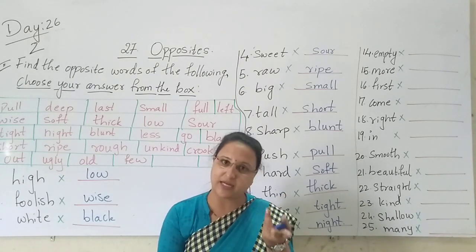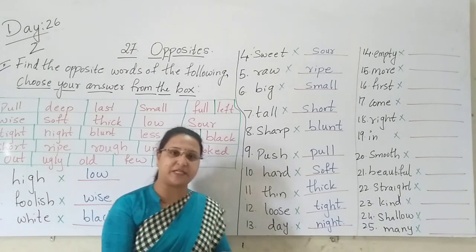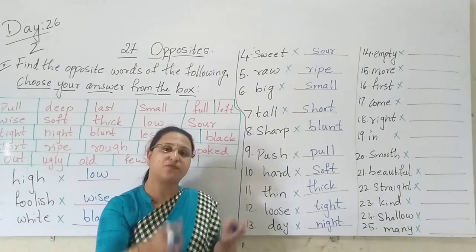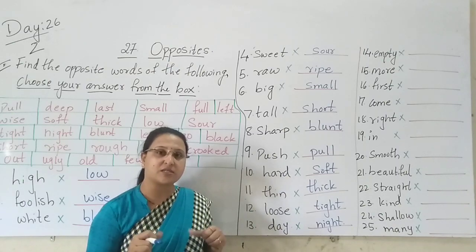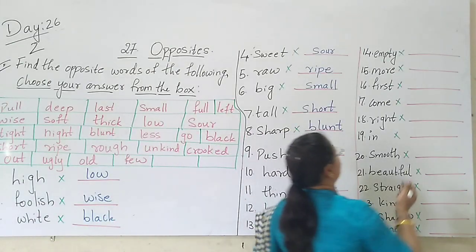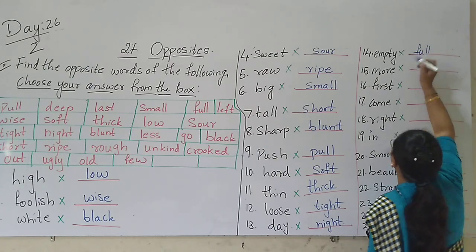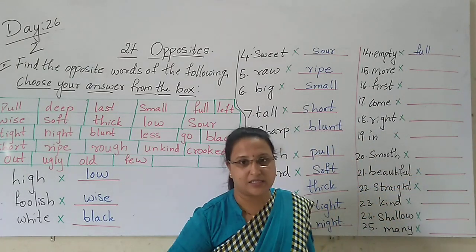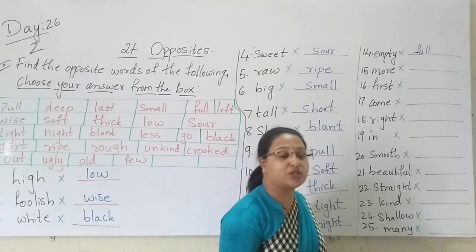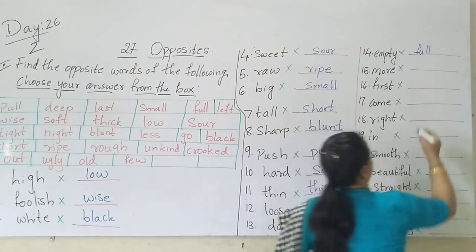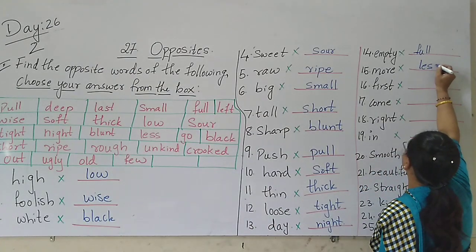Why? Because you had your lunch. So when we keep something in the box, then the box is full. When in the box nothing is there, then it is called empty. So the opposite of empty is what here? Full. Then more, the opposite of more is what? Less.